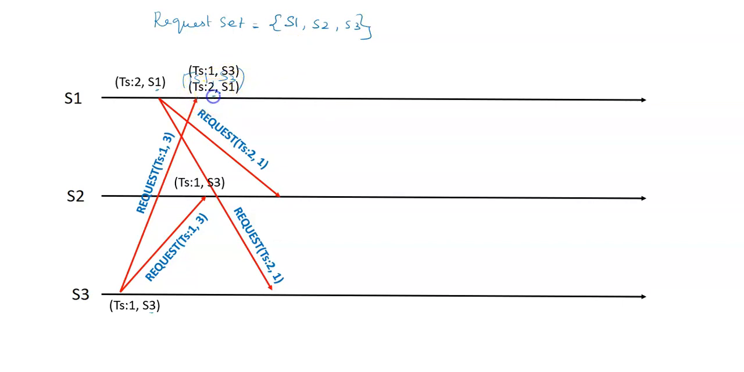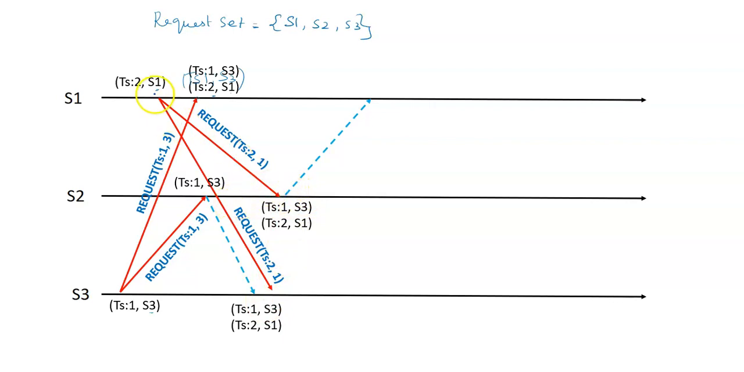with its own request. In the updated queue, the first request is S3's, then S1's, because S3's timestamp is lesser. Now what happens? S2 also updates on receiving this request. Now S2 replies to both the sites. For S3's request, S2 updates its queue and replies.